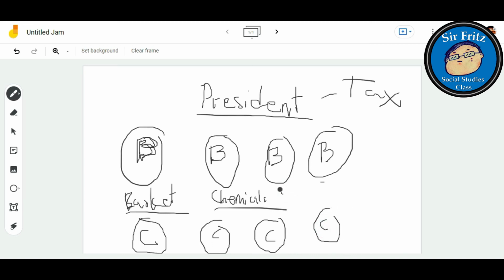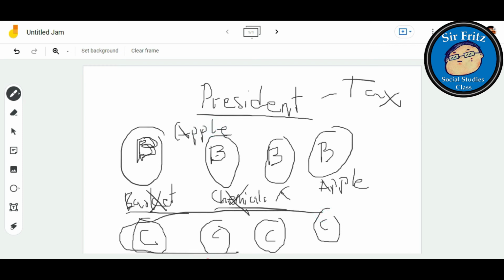But if the consumers decide that they will not consume your product, they will not consume chemicals, they will not consume baskets, and then here's another businessman that produces apple, apple as the fruit. If the consumers decided to consume apple instead of these other products, then these other businessmen will be motivated also to produce apple so that they can compete and have a share of income from the consumers. So that's the good thing about this free market system.